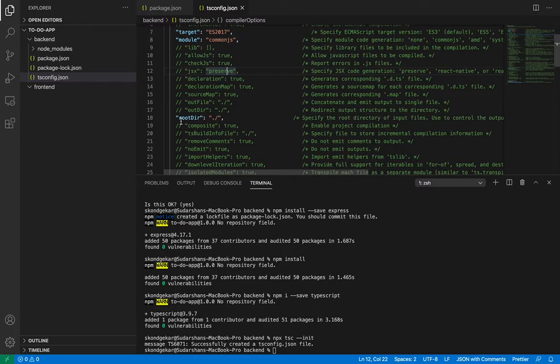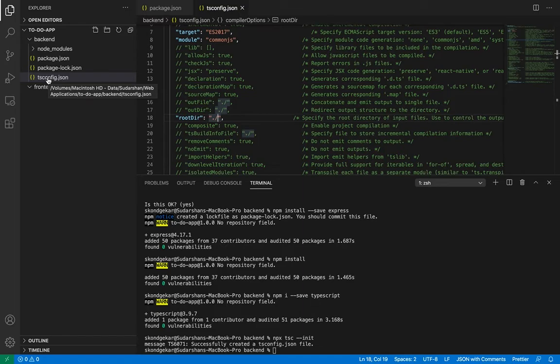Now root directory is a directory where I am going to put my code. Dot slash means the current directory where the tsconfig.json file is located. My tsconfig.json file is located inside my backend folder here, so my root directory is going to be the backend folder itself.